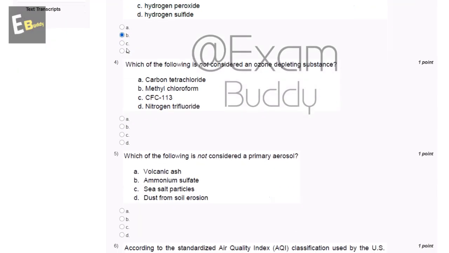Now the fourth question is, which of the following is not considered an ozone depletion substance? A, carbon tetrachloride, B, methyl chloroform, C, CFC 113, D, nitrogen trifluoride. So the answer to the fourth question is D, nitrogen trifluoride.